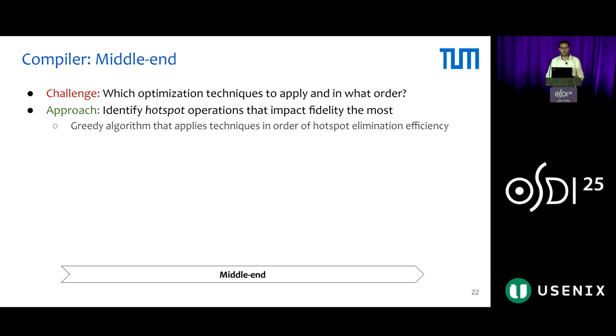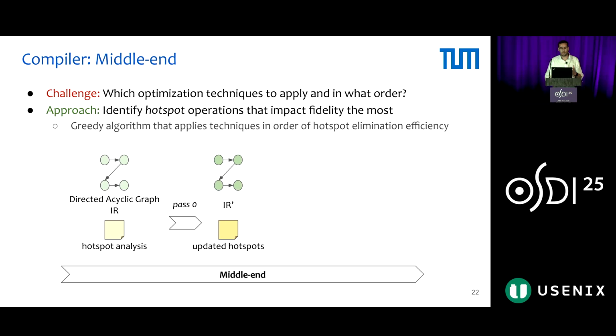Specifically in the middle end, the challenge is which optimization techniques to apply and in what order. Our approach involves identifying hotspot operations that impact fidelity the most, because not all operations affect the fidelity the same. We deploy a greedy algorithm that applies these techniques in the order of hotspot elimination efficiency. So starting with a directed acyclic graph IR and some hotspot analysis from the previous analysis passes, we apply one or more optimization passes that iteratively optimize this IR and minimize the hotspots. For more details, you can check the paper.